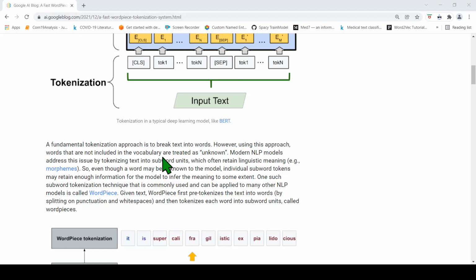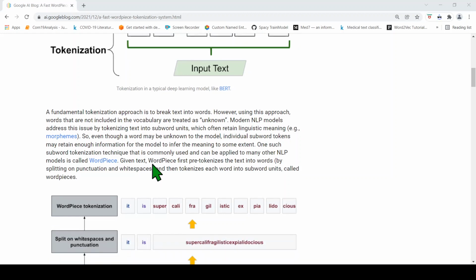Now what happens if some words are not present in the vocabulary? Vocabulary is the collection of all words in that language. If some words are not present in the vocabulary you are using, then they are treated as unknown. But current day NLP models address this issue by tokenizing text into sub-word units, which often retain linguistic meaning. One such sub-word tokenization technique, which is commonly used and can be applied to many other NLP models, is called word piece.